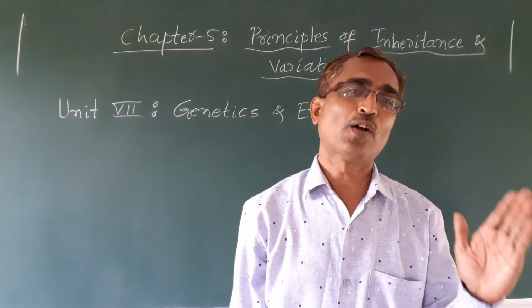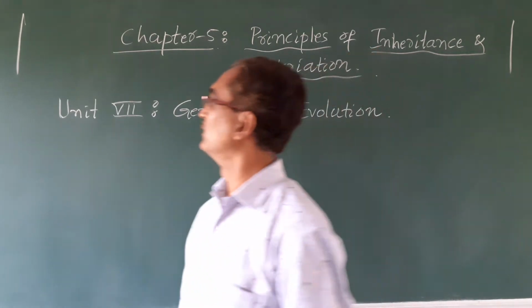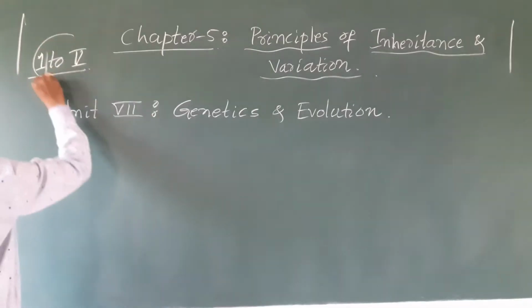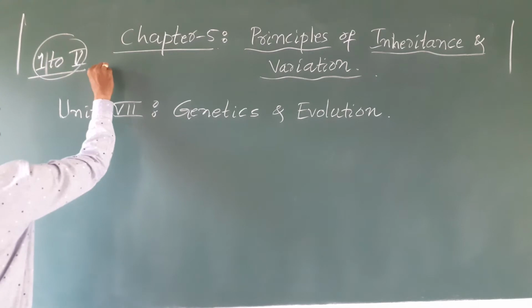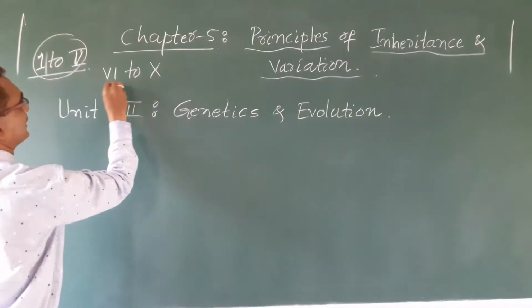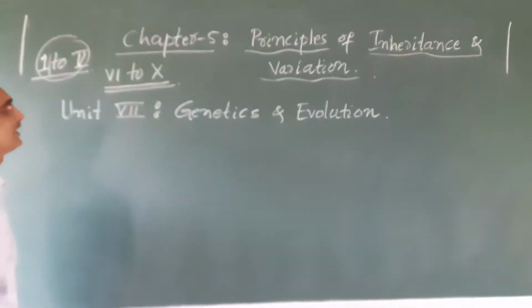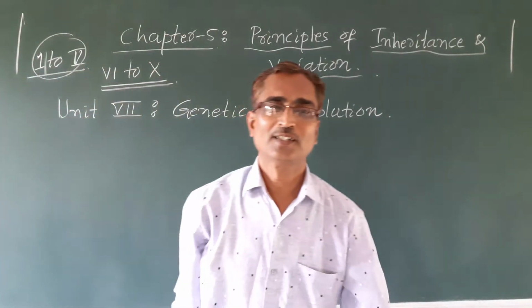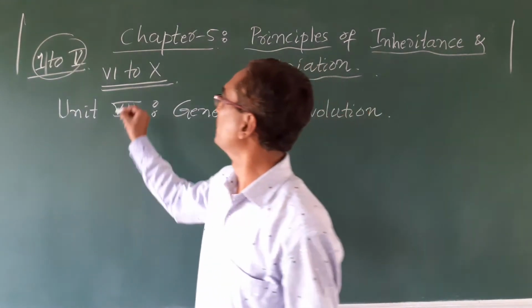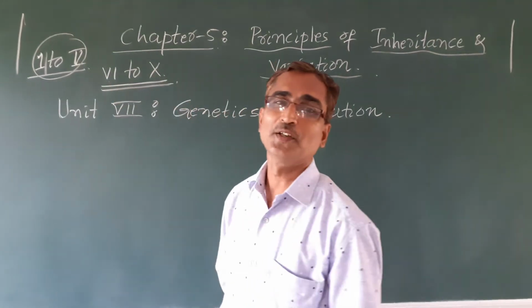First year, 1 to 5 units we have learned, and for second year we have 6th to 10th unit, isn't it? So 6 to 10 units.